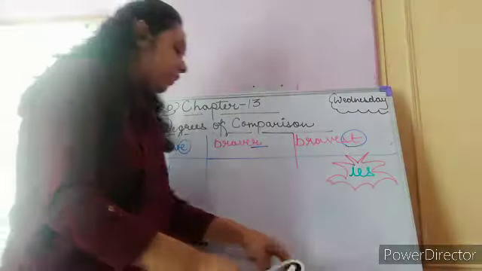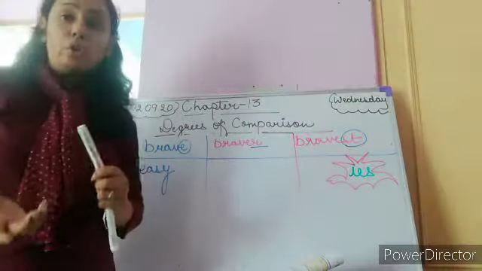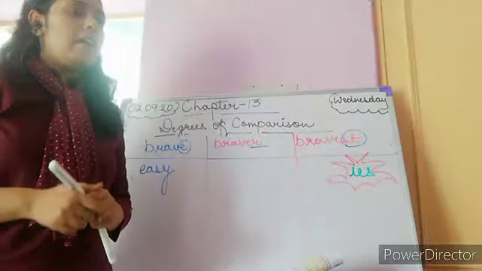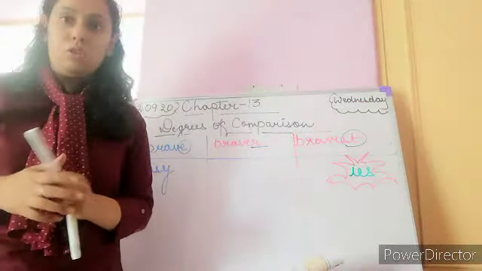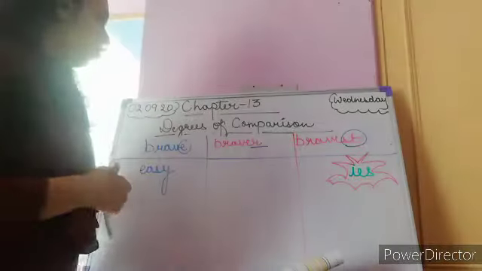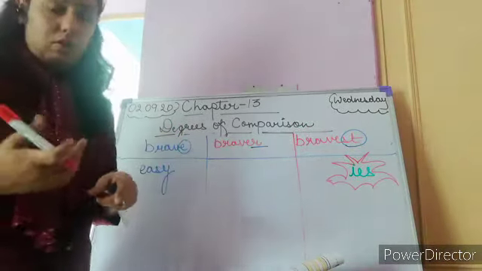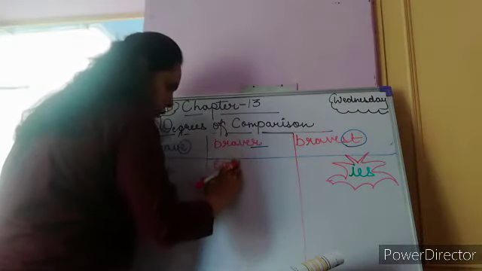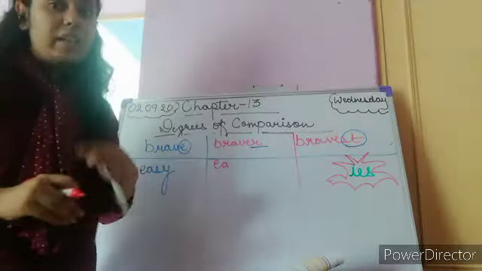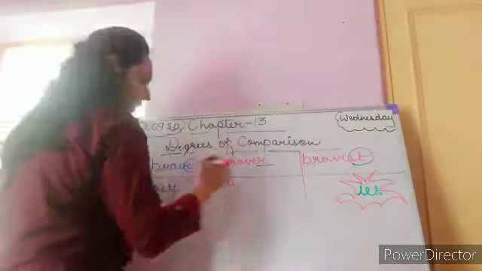But when we make comparison between two persons, two topics or two things, like if I say English is easier than Hindi, this is what I feel, here we can say easier. So we are making comparison between two subjects. So we will use the comparative form. And how we will write it? We will write it like EASIER.